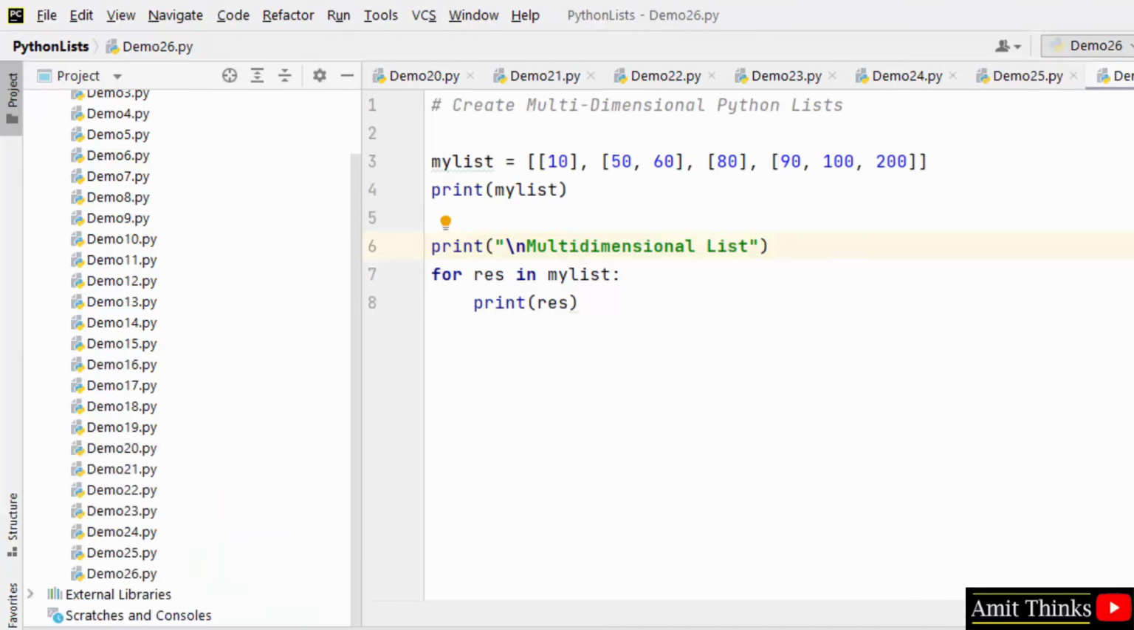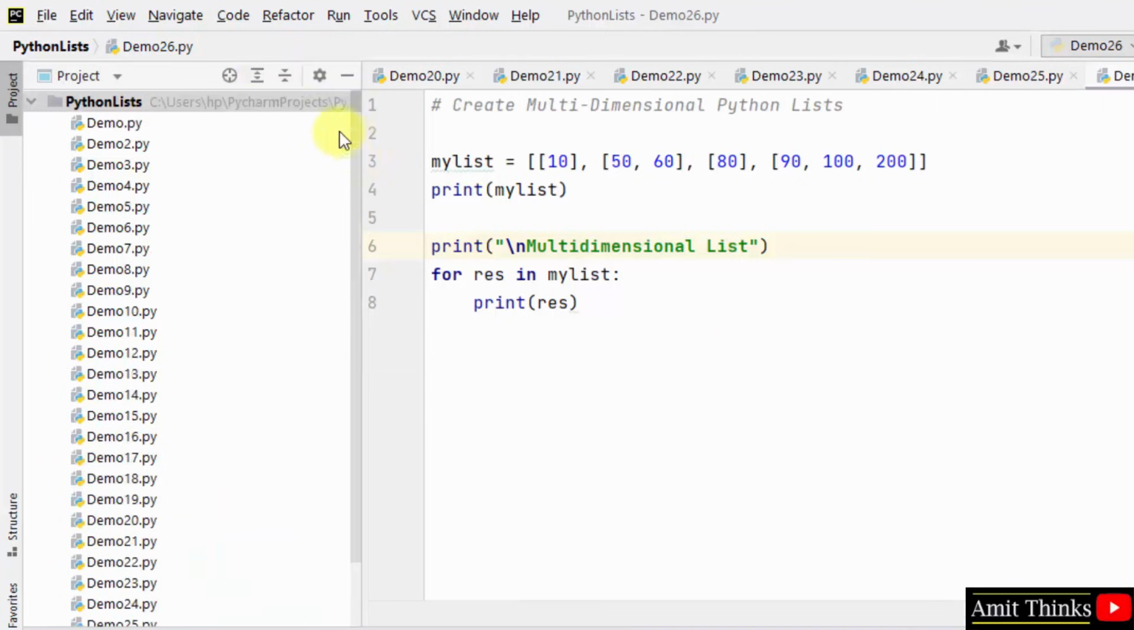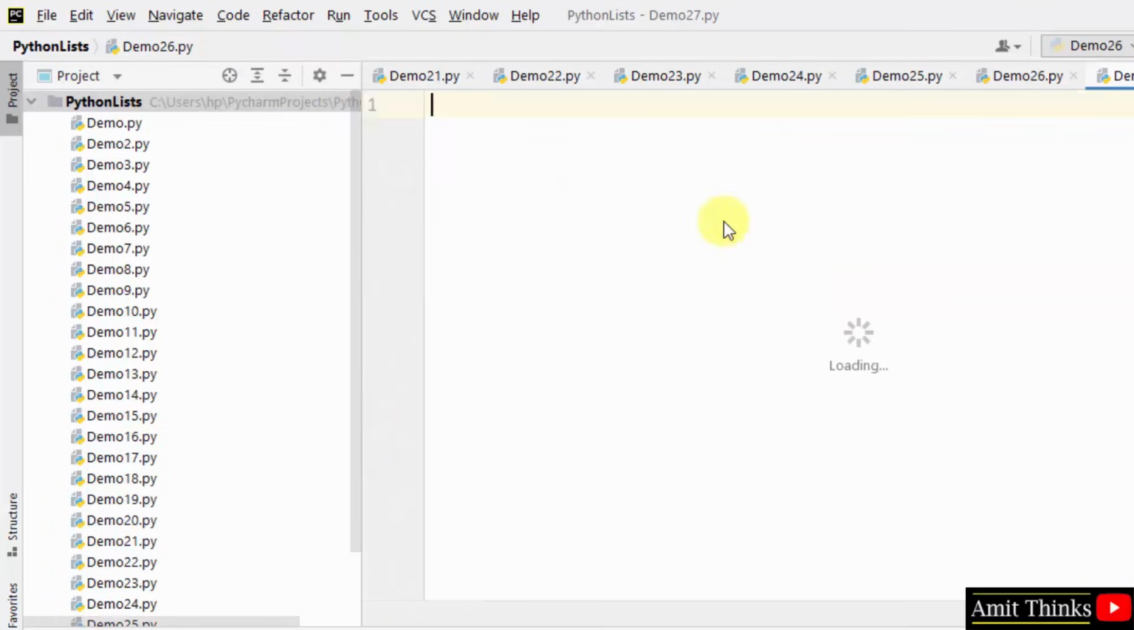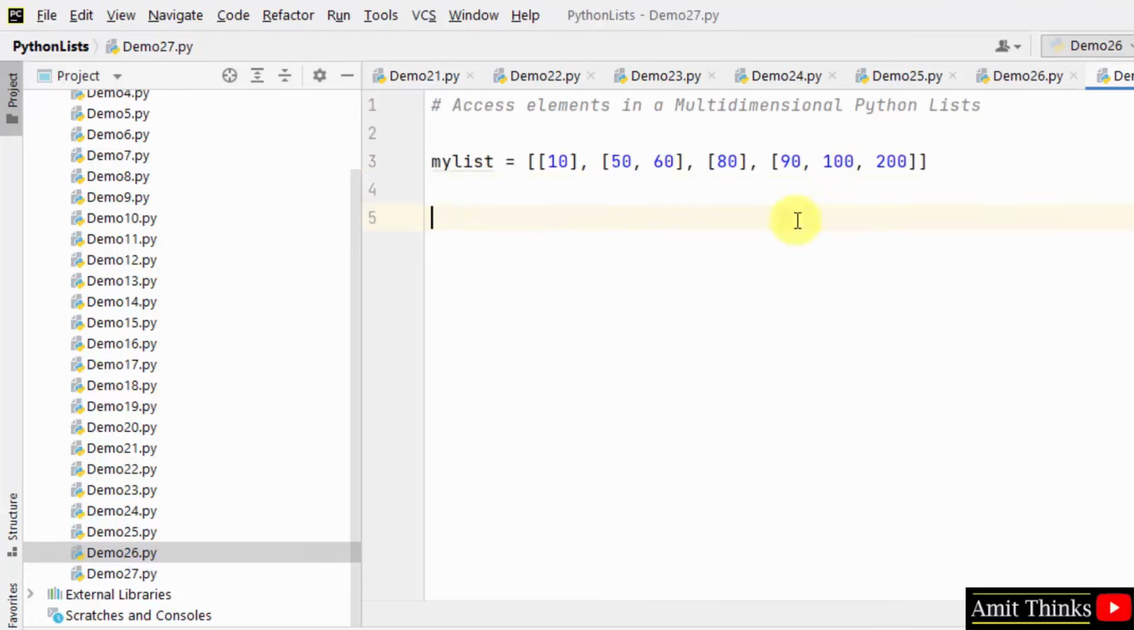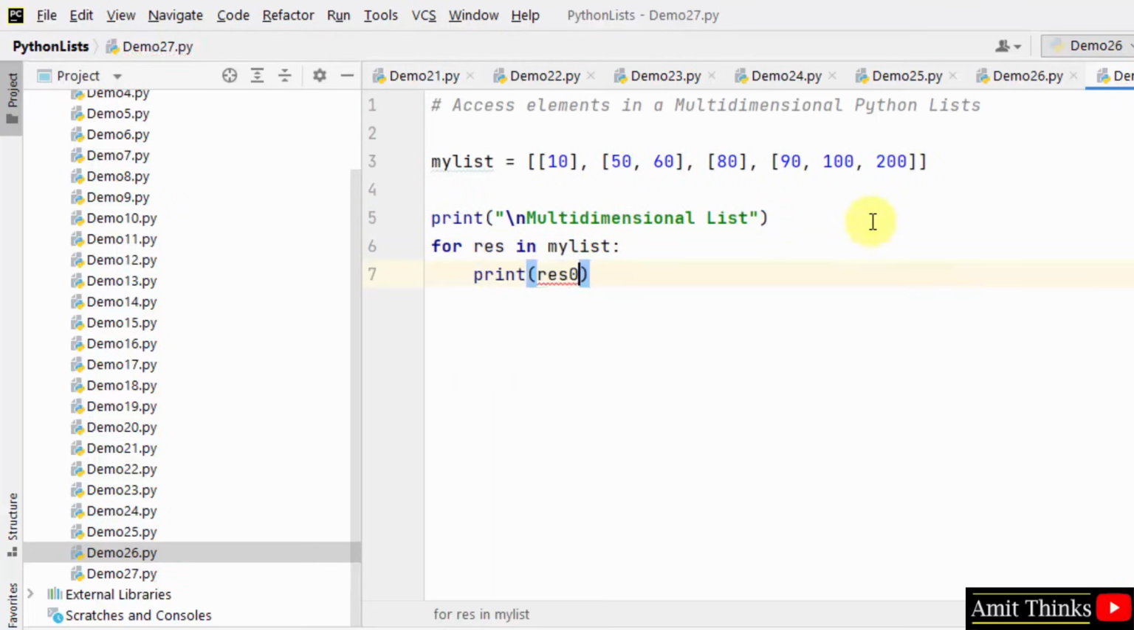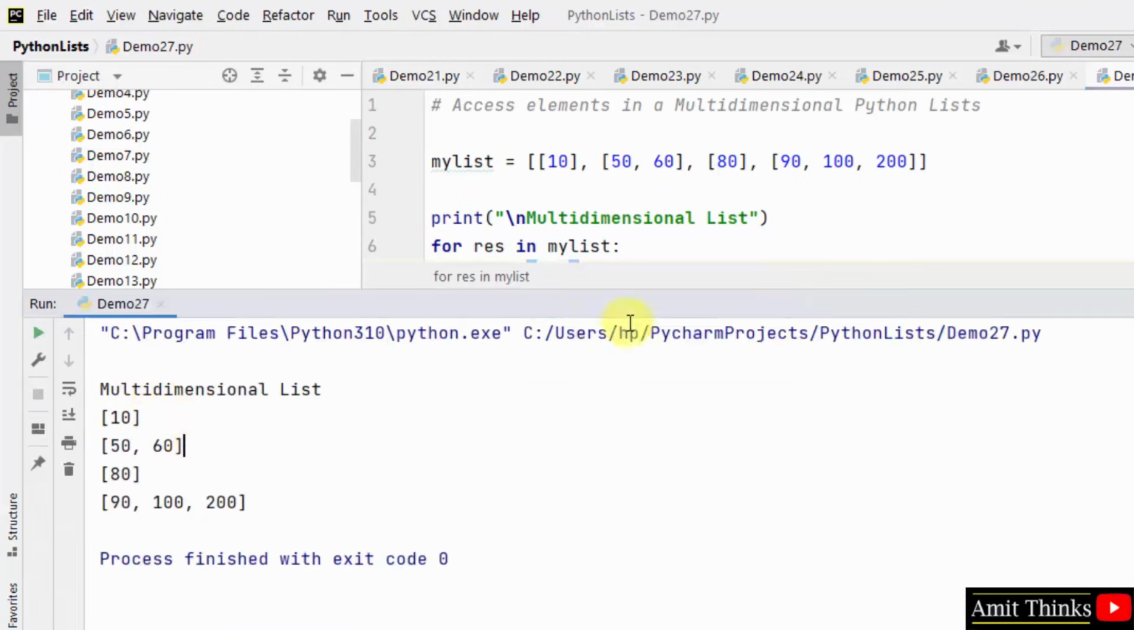Okay, now let us create another example. Access elements in a multidimensional Python list. So let us first create a multidimensional list. We created it. Now we will print it using for loop. Just mention print and print each element one by one. Right click and run. So this is our multidimensional list.